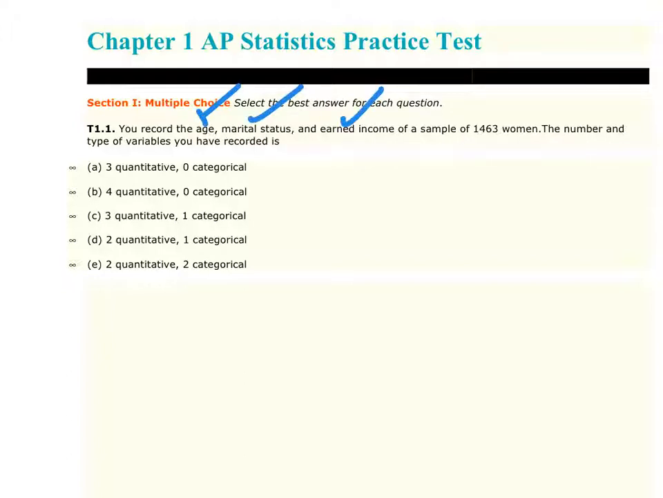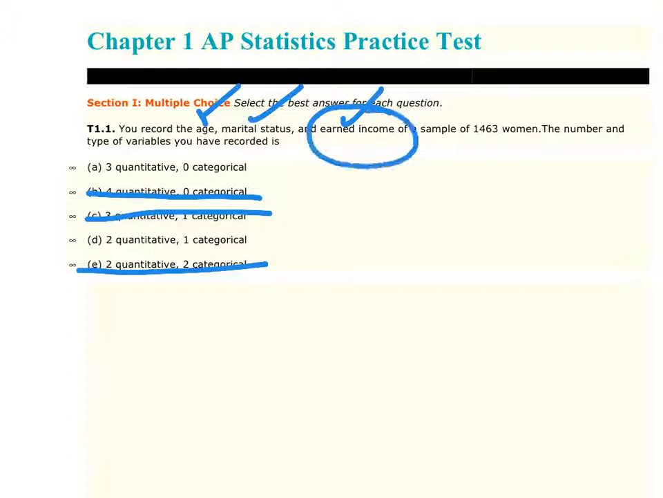So basically, just with that alone, we are down to either A or E. Which, if it's quantitative, means you can compute the average and it would make sense. So we could compute the average of earned income. We couldn't of marital status, so this is going to be categorical. And age, we could actually compute the average and it would make sense. Therefore, for that one, D is the right answer.